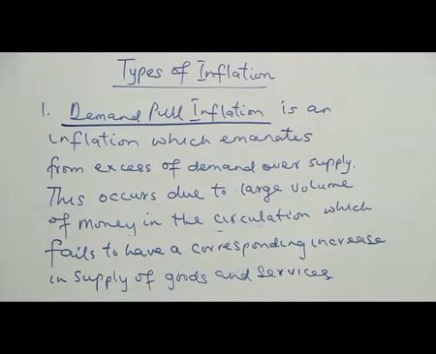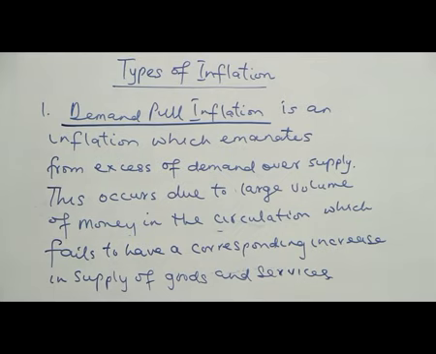You know, when we explained excess demand, we said that the price is below the equilibrium price, right? We are going to have what we call excess demand. And for equilibrium price to occur, when we have excess demand, the price needs to go up. So here, the consumer will pull the price up towards the equilibrium point. So when we are talking about demand pull inflation, we're talking about a situation whereby demand is greater than supply. Why? As a result of a large volume of money in circulation, in which there is no corresponding increase in supply of goods and services.